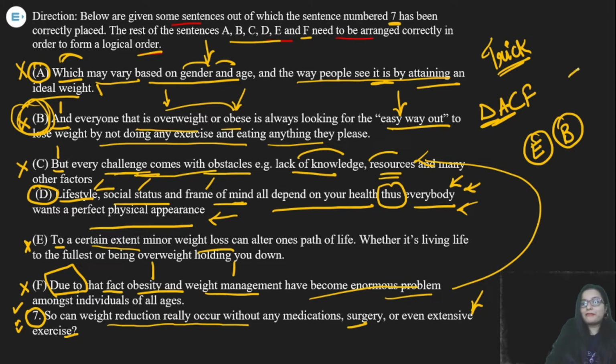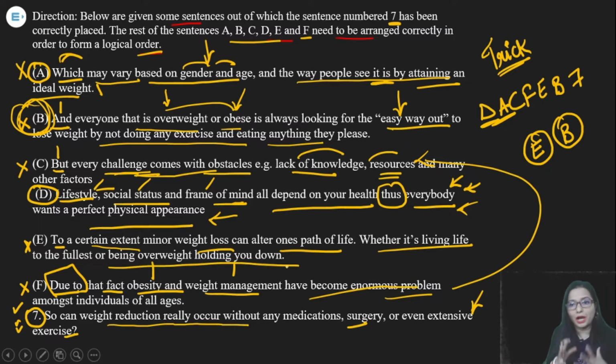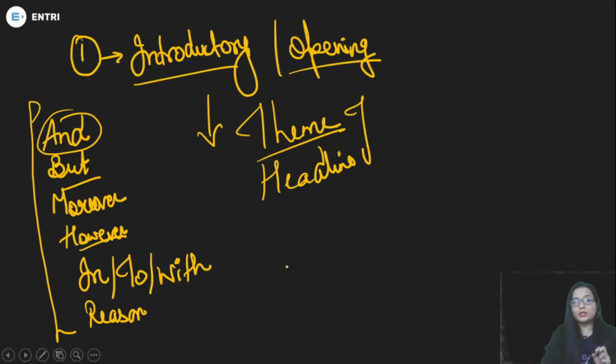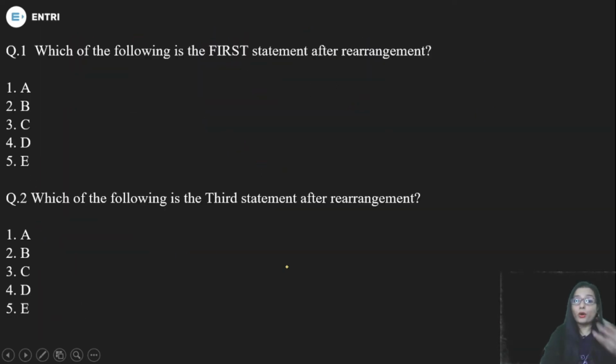So obviously 7th is connected with B, and we have only one option, that is E, which should be used before F and B. F is saying due to the fact all these things. E is saying to a certain extent minor weight loss can alter one's path of life, whether it's living life to the fullest or being overweight holding you down. So we got all our statements, and in this question you have this kind of options like which of the following is the first statement after rearrangement. You have rearranged them in the logical order, and what is the first statement?